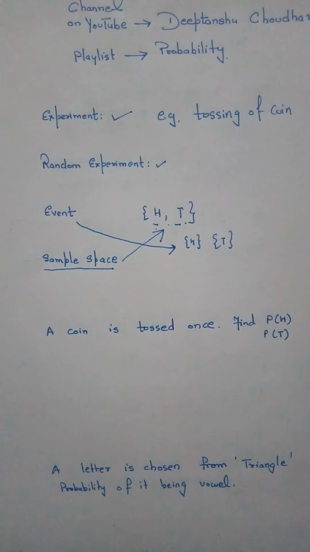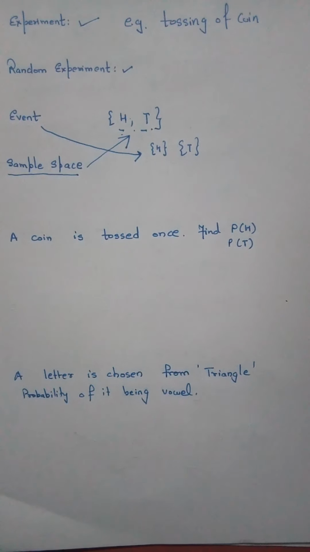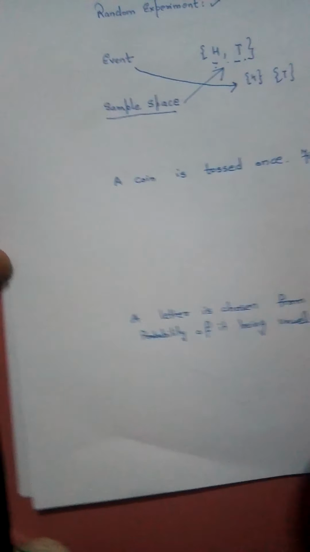So after understanding these few terms, let us use them in our question. A coin is tossed once and we have to find P of H, that means probability of getting a head, and probability of getting a tail. So what is probability?